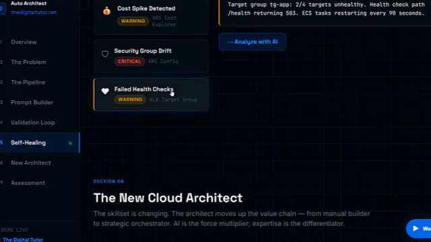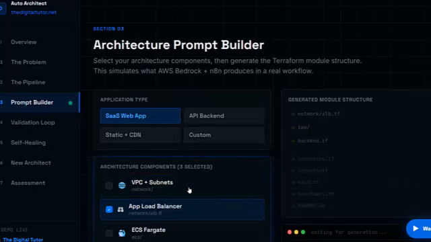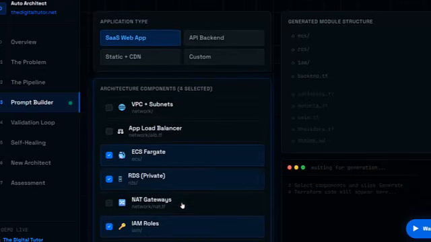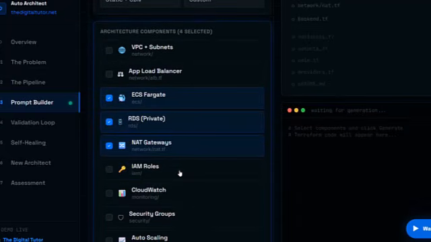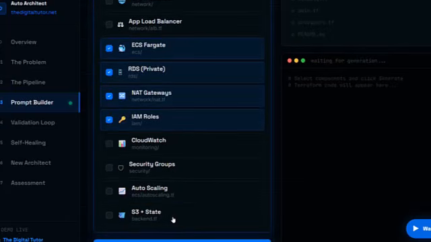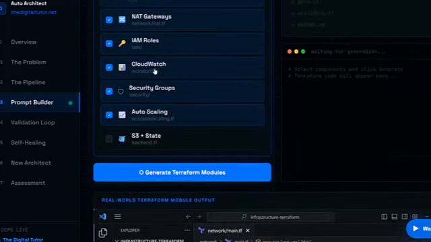For example, design a secure, scalable AWS architecture for a SaaS web application. It should include a VPC across 2 availability zones. It should include public and private subnets. It should include an application load balancer. It should include ECS Fargate. It should include RDS in private subnets. It should include CloudWatch logging, and it should produce Terraform modules. That prompt is then sent to AWS Bedrock. It interprets the intent, defines the required AWS services, and creates an architectural schema.